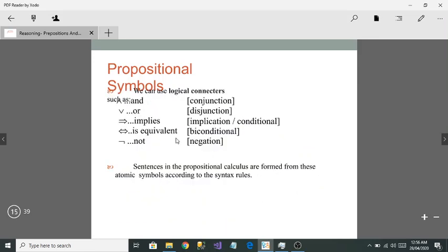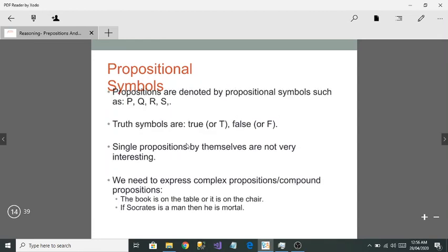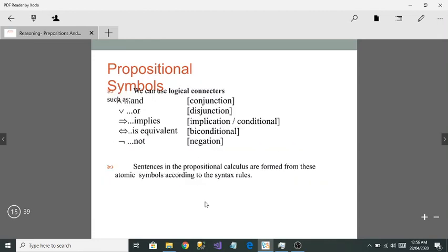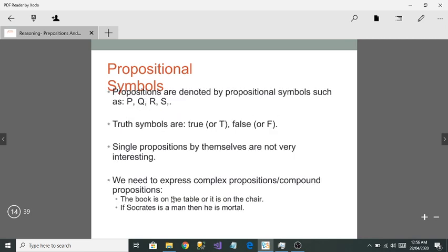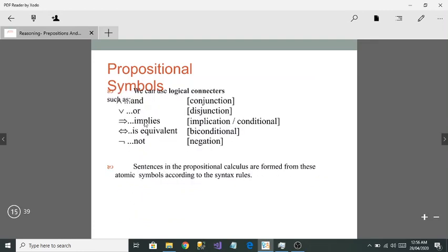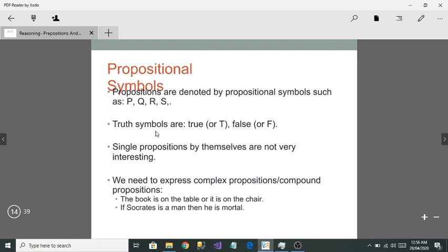Here you can see the proposition symbols. The first one is called conjunction, and you say it as and. This one is called or, and it is also called disjunction. This one is called implies, or you call it implication or conditional. This is called is equivalent, and this is also called biconditional, and the last one is not, that is negation. As you can see here, it is written or, that means you're going to use this one, and here they have used if. Whenever if is written, that means you're going to use implies, or if then.